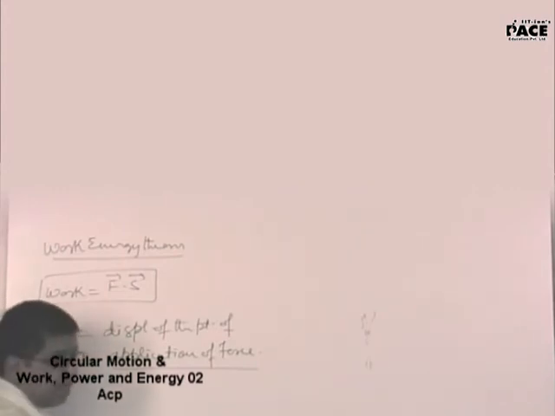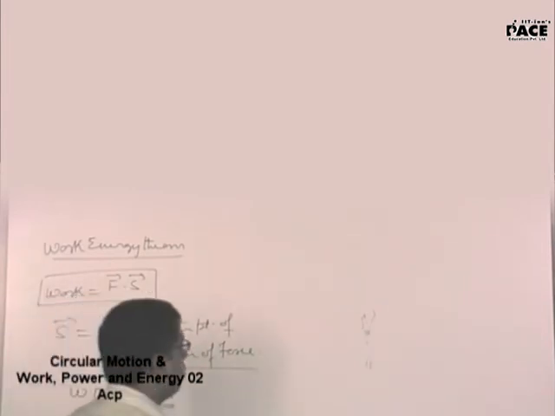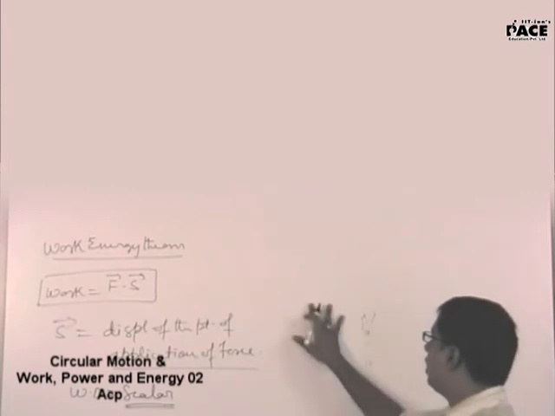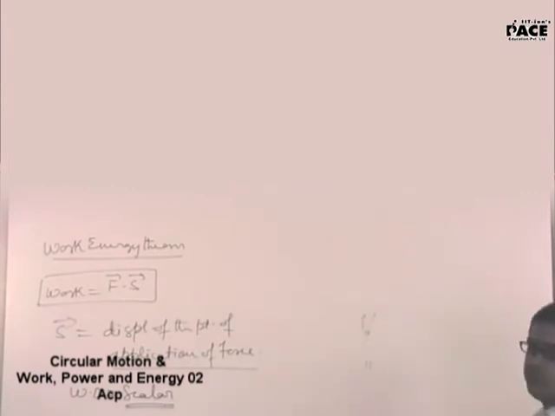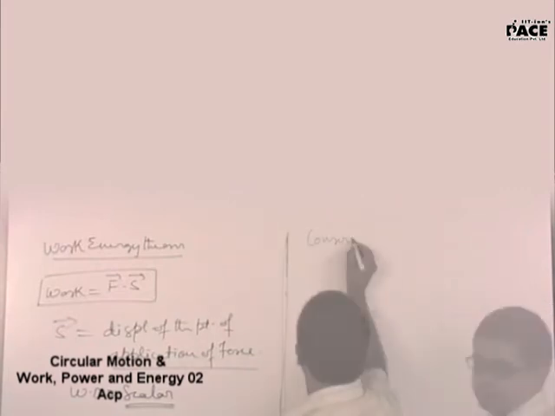Second, work done is a scalar quantity because it is the dot product of two vectors.